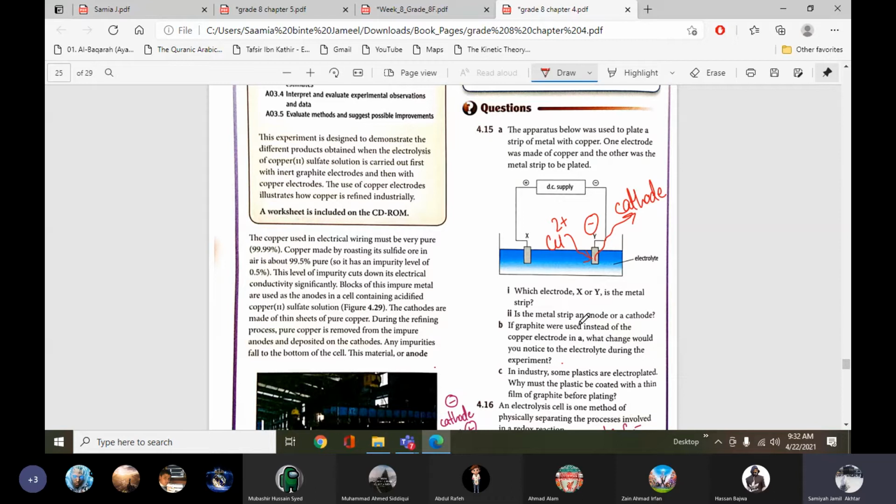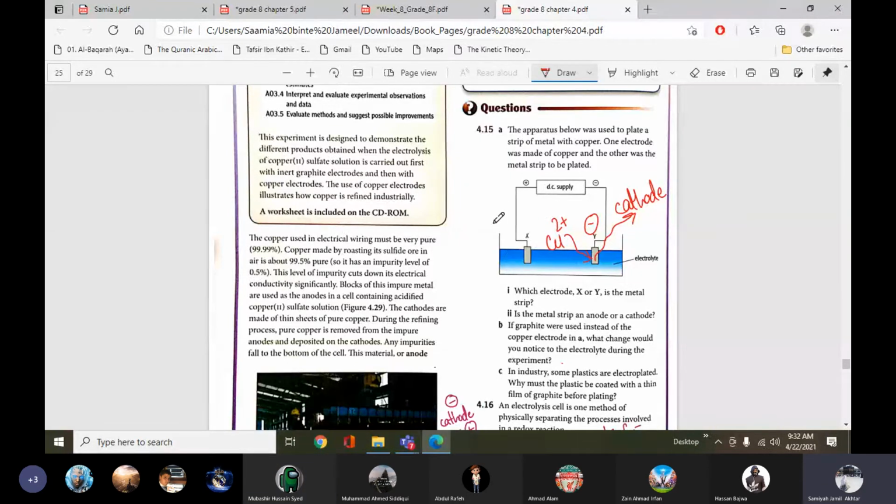Yes, cathode. If graphite were used instead of the copper electrode in A, then, because this is electroplating, we are using reactive electrodes. But if it were simple electrolysis, we would use graphite inert electrodes. So what change would you notice to the electrolyte during the experiment? Ma'am, it becomes acidic. Carbon would react in electrolysis by itself too, so that would disrupt the process and purity of copper.